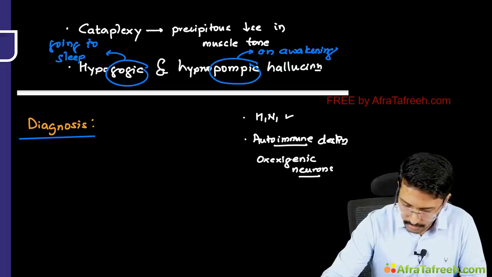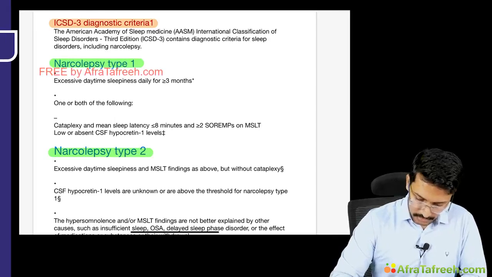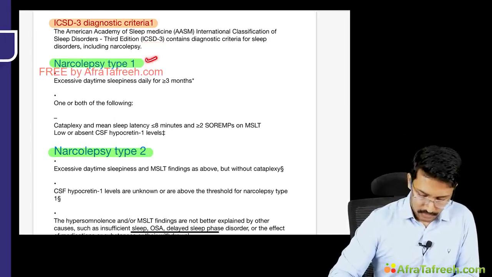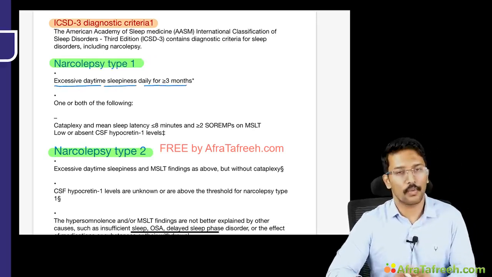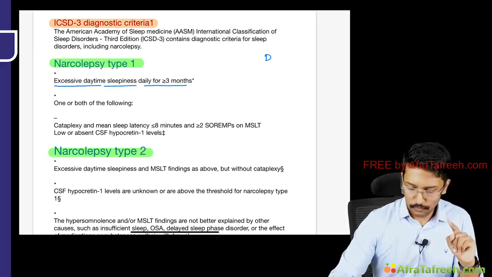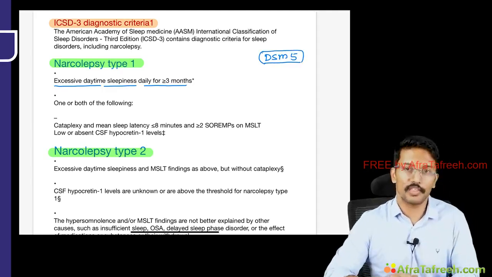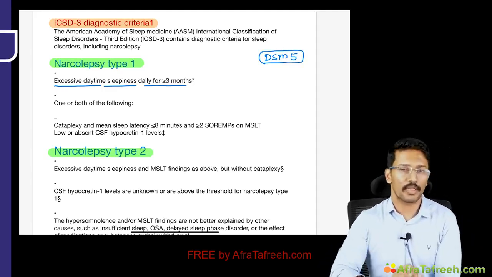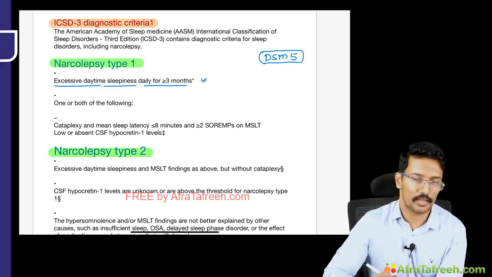So for that, let me take you through the American Academy of Sleep Medicine International Classification of Sleep Disorders version 3, which is the latest one. According to that, narcolepsy will be diagnosed as narcolepsy type 1 if the patient has excessive daytime sleepiness daily for 3 months. Remember, psychiatrists also follow DSM-5, and we are on the verge of DSM-6, for the criteria for the diagnosis of narcolepsy. But most physicians and pulmonary medicine specialists rely on the American Academy of Sleep Medicine, so I'm going through this.